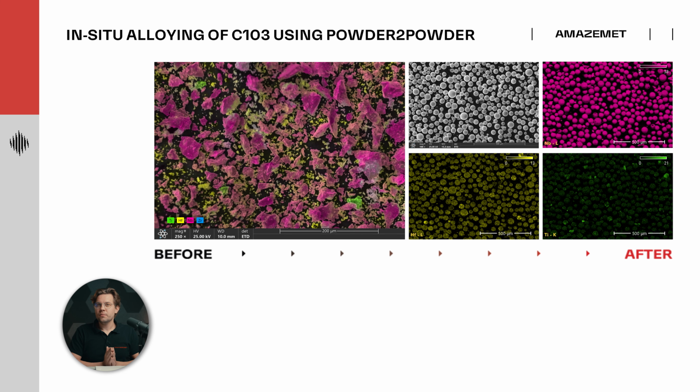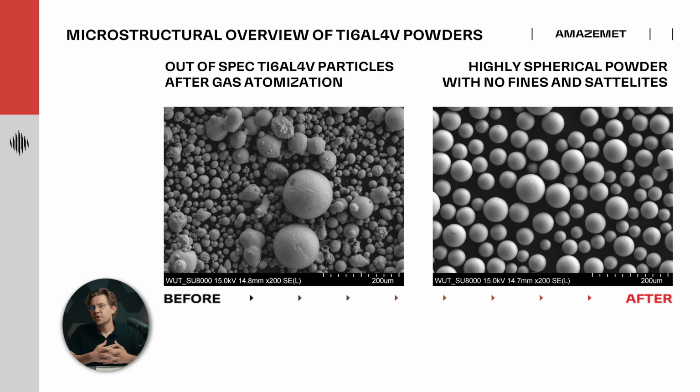This powder reatomization capability can be used also for recycling. We can start with material of certain chemical composition and low quality powder such as milled, HDH or gas atomized material. We use it as a feedstock and introduce it directly into the powder-to-powder module, and the feedstock, as you can see on the left, is turned into high-quality powder with no satellites that is typical for ultrasonic atomization. That is the only direct reatomization method that is capable of working with powder.